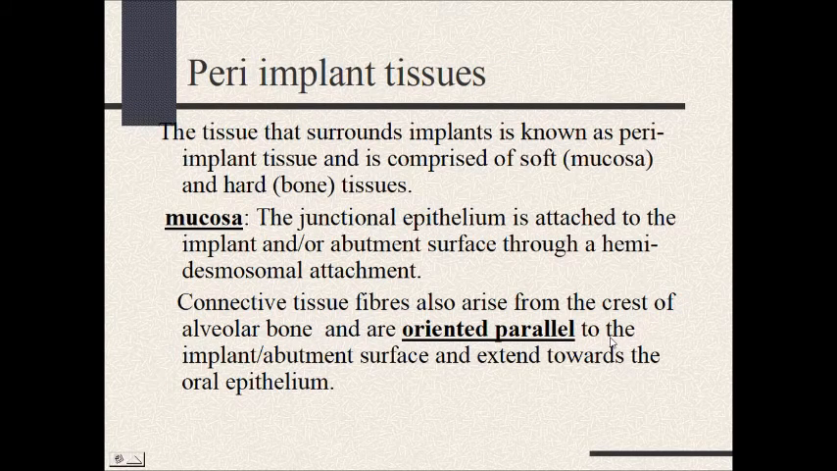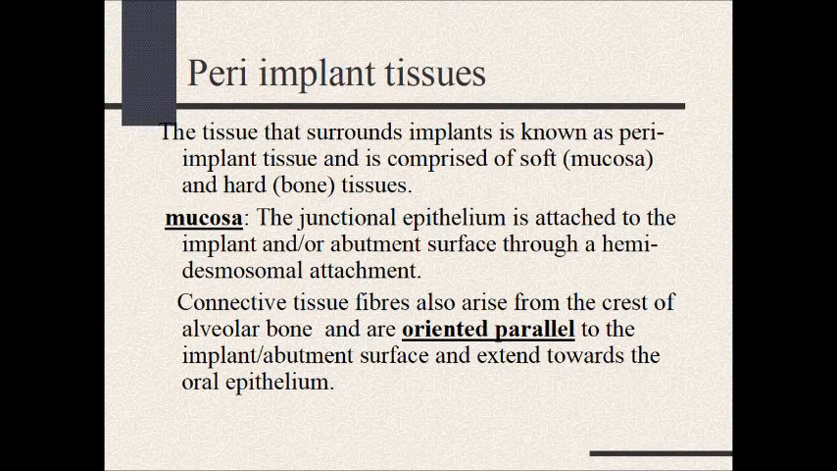Then peri-implant tissues. The tissue that surrounds the implant is known as peri-implant tissue and is comprised of soft tissue as well as the bony tissues. Mucosa. The junctional epithelium is attached to the implant and or abutment surface through hemidesmosomal attachment. Connective tissue fibers also arise from the crest of alveolar bone and are oriented parallel to the implant or abutment surface and extend toward the oral epithelium.